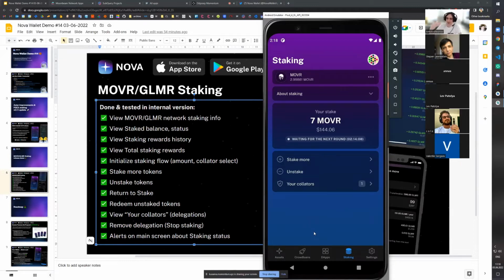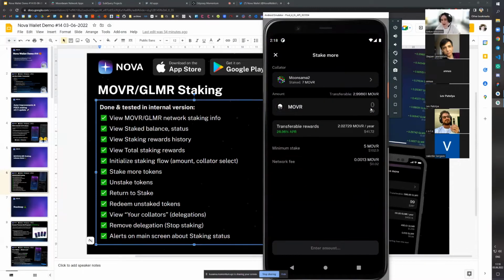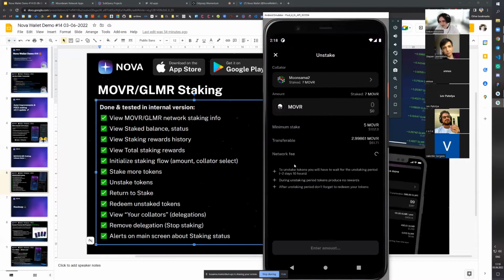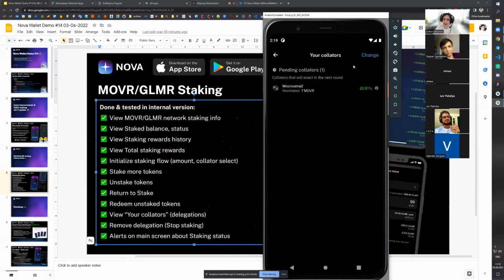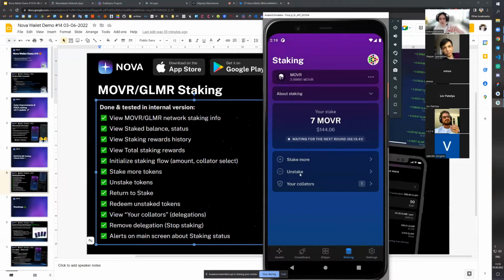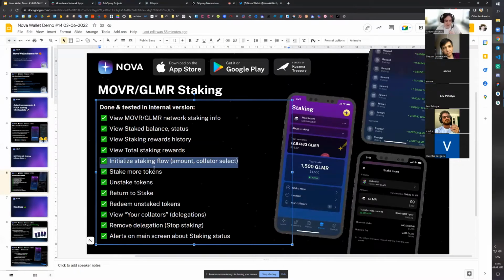So our transaction with the start staking has been submitted successfully, right? And we can see that the staking will be active in the next round, and you can see the countdown when it will happen. We also have access to more features like stake more, right? So I can just submit more tokens to be staked now. We also have access to Unstake Tokens. So if I decided to change my mind and I would like to unstake these tokens, I can do that, and I can see the information about my collators. But we will go into details of each of these features based on the list, right? So yeah, we just reviewed the staking flow.